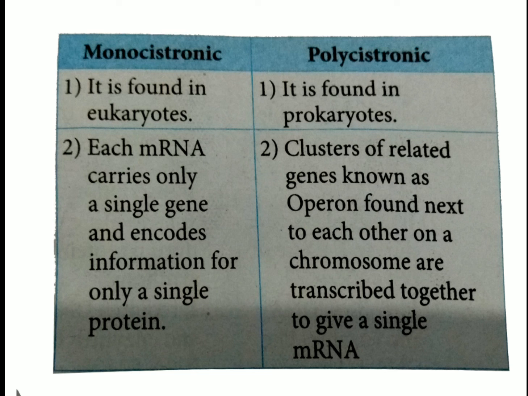Whereas in eukaryotes, each mRNA carries a single gene and codes information for a single protein only. This is the polycistronic nature of mRNA in prokaryotes. In polycistronic mRNA, nonsense codons are found in the middle positions, thus breaking it.